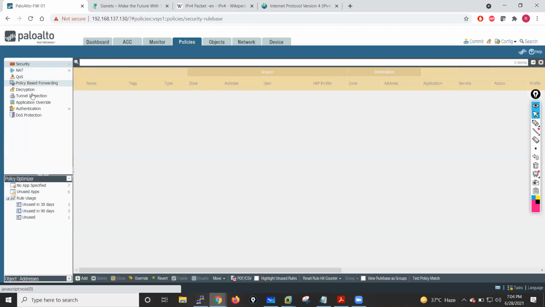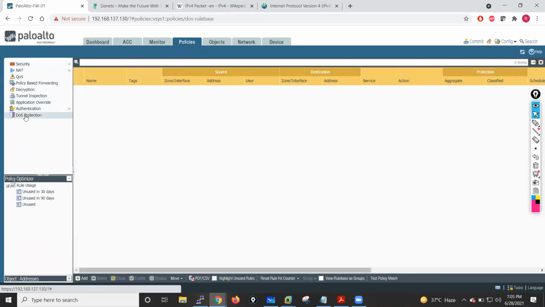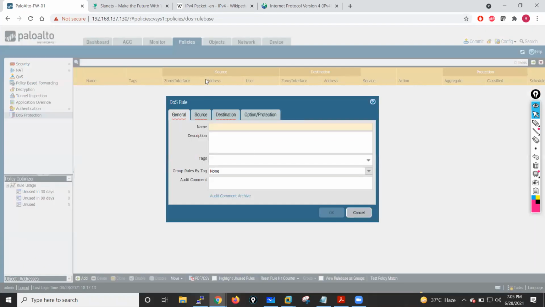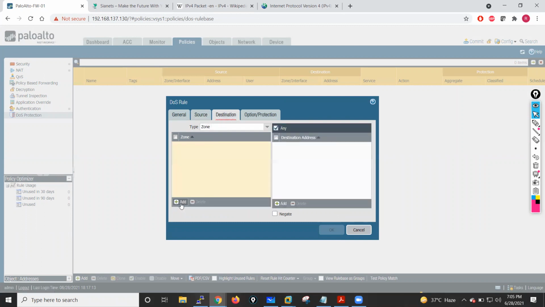I'll go into Policies, into DOS protection policies here. This is the place where I have to apply my DDoS object. I'll give the name rule 1. For source, I can define my source zone. I want to apply this DOS to the source zone, which is outside, then source address and source user. Destination address I will define here. Destination zone is inside, traffic going towards inside or maybe towards the DMZ.